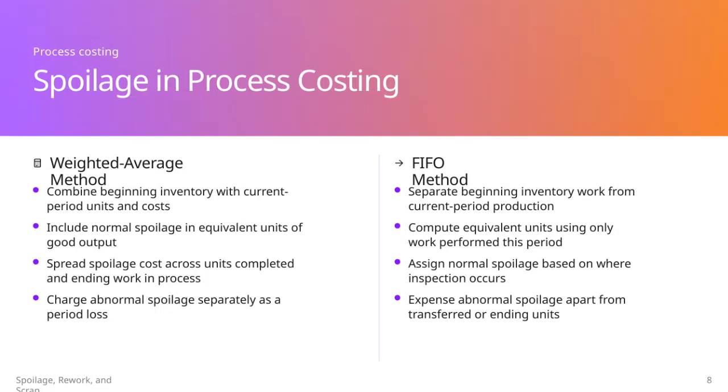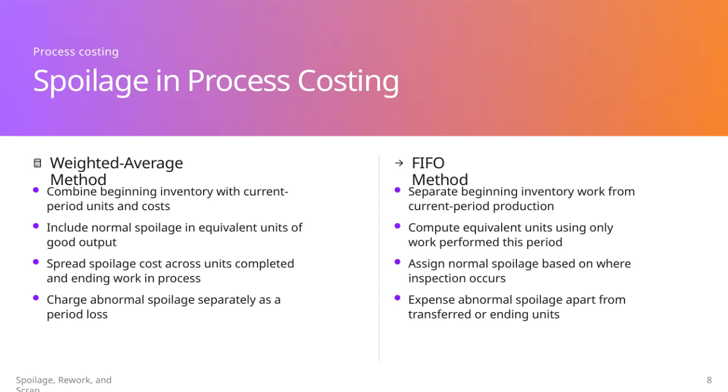Here, we're looking at how spoilage is treated under two main costing methods, the weighted average method and the FIFO method. Starting with the weighted average method, we combine the beginning inventory with the current period units and costs to get an overall average. Normal spoilage is included in the calculation of equivalent units of good output, which means the spoilage cost is spread out across both the units completed and those still in ending work in process. On the other hand, abnormal spoilage is handled differently. It's charged separately as a period loss, so it doesn't affect the cost per unit.